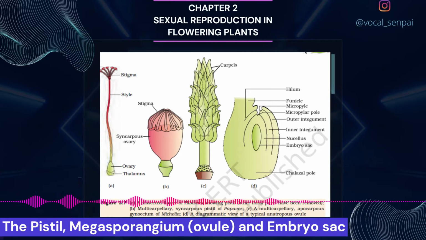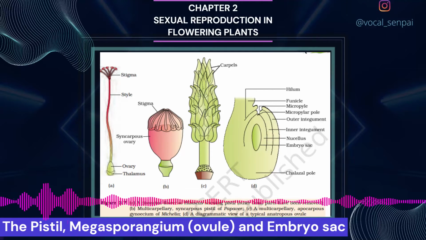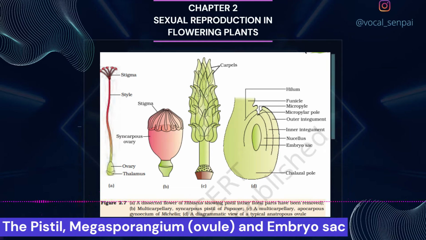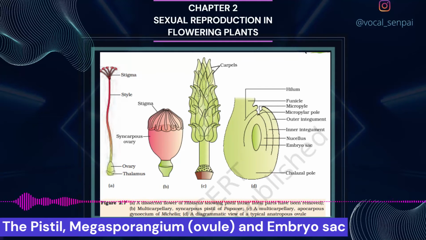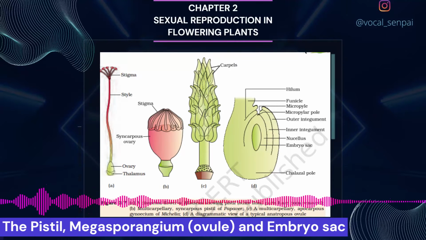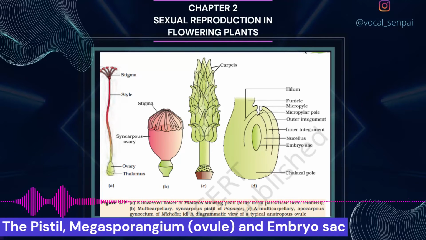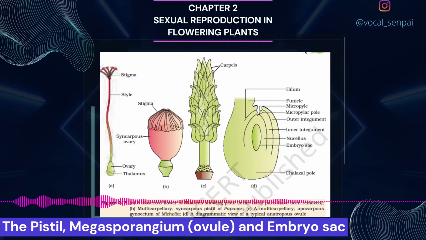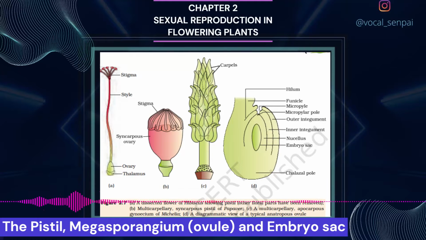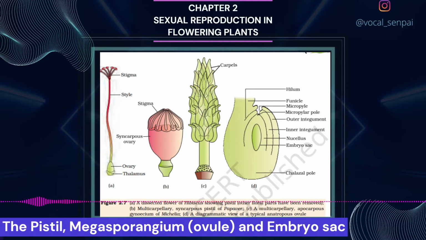Arising from the placenta are the Megasporangia, commonly called ovules. The number of ovules in an ovary may be 1, wheat, paddy, mango, to many, papaya, watermelon, orchids. The Megasporangium, ovule. Let us familiarize ourselves with the structure of a typical angiosperm ovule, figure 2.7d. The ovule is a small structure attached to the placenta by means of a stalk called funicle. The body of the ovule fuses with funicle in the region called hilum. Thus, hilum represents the junction between ovule and funicle.